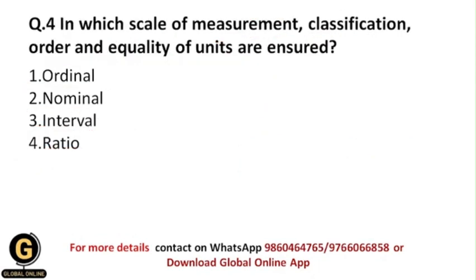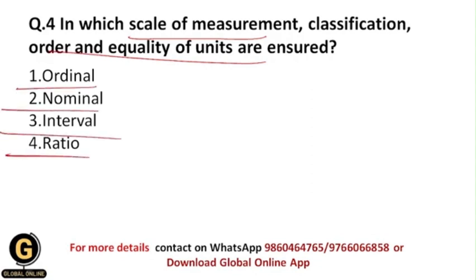Now next is, in which scale of measurement are classification, order and equality of units ensured? Whether it is ordinal, nominal, interval or ratio. Here again they have given you the names of 4 scales of measurement, but we need to identify only the one scale which has classification, order and equality of units, all of which are ensured in this scale of measurement. Students, the correct answer should be interval scale.